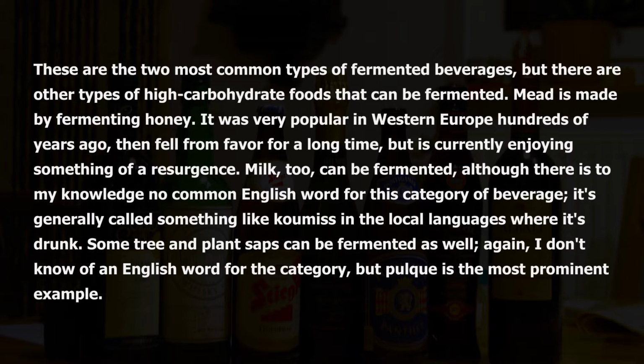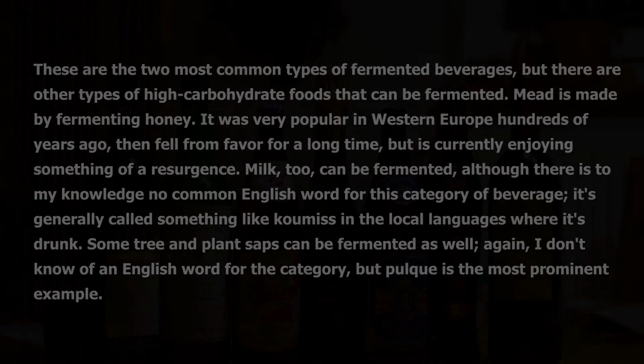Milk, too, can be fermented, although there is to my knowledge no common English word for this category of beverage. It's generally called something like kumis in the local languages where it's drunk. Some tree and plant saps can be fermented as well. Again, I don't know of an English word for the category, but pulque is the most prominent example.